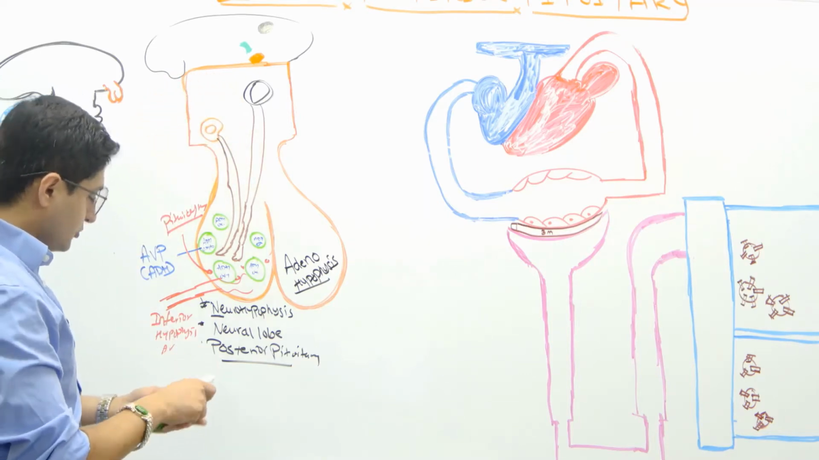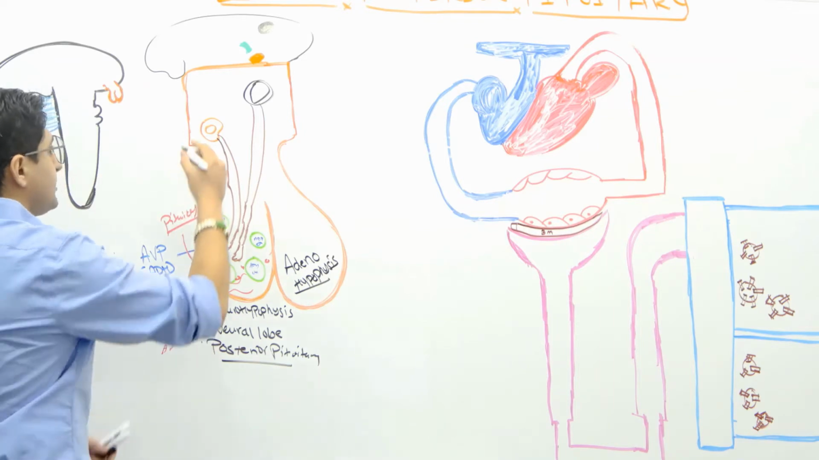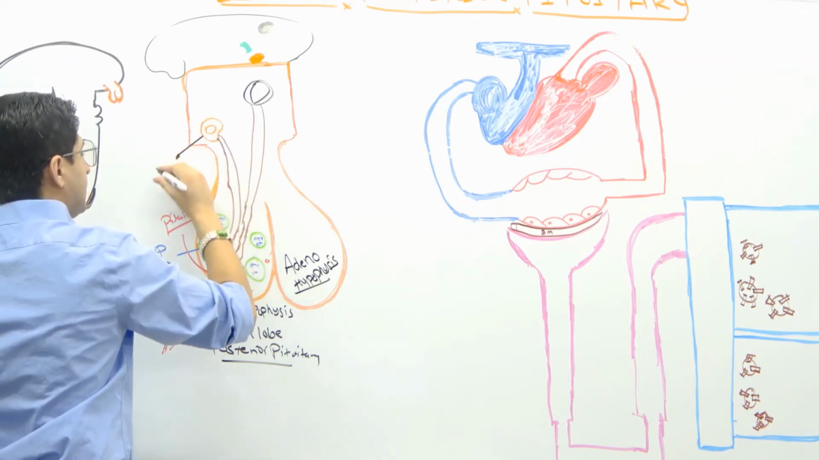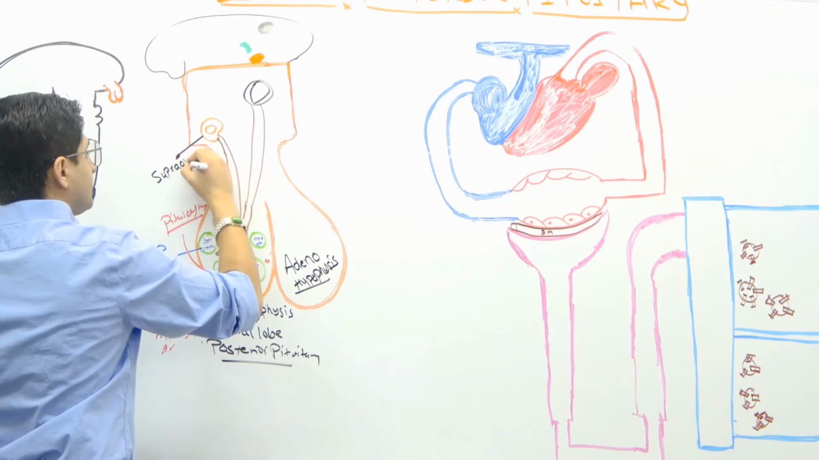Now let's talk about how the synthesis takes place in these different types of nuclei. You should always remember this: there is a specific nucleus with this one right here. I'll name this, let's say, the supraoptic nucleus, okay?